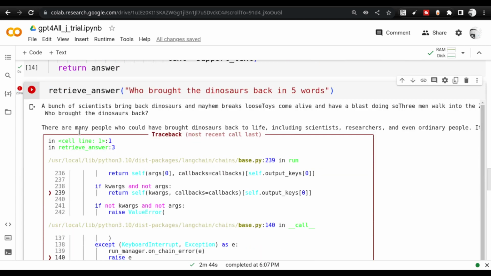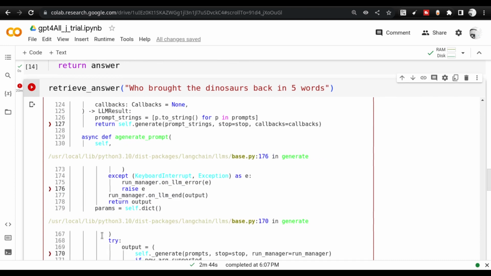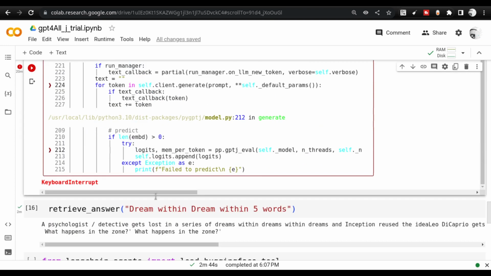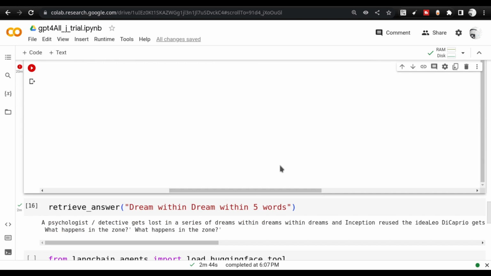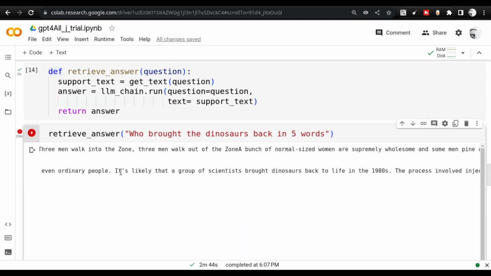It says that there are many people who could have brought dinosaurs back to life, including scientists, researchers, and even ordinary people. And then it doesn't stop there. It goes on, and I got a long error because of the keyboard interrupt. So let me show it. And then it says it is likely a group of scientists brought the dinosaurs back.